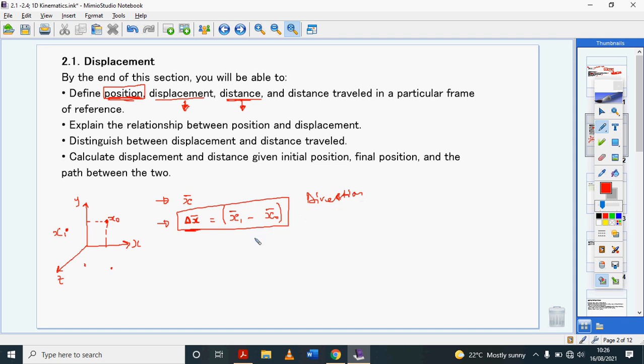So if I am interested in saying I moved from home to school, or I moved from Kampala to Jinja, then that is displacement. But if I'm only talking about the distance traveled, the length between 2 points,